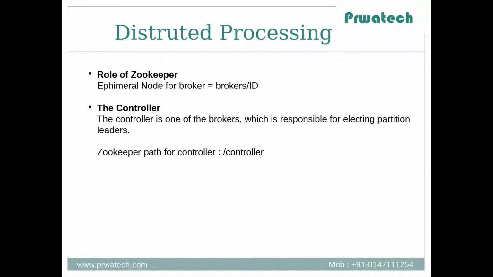We will discuss partition leaders after some time. The first broker that starts in the cluster becomes the controller by creating an ephemeral node in Zookeeper called /controller. When other brokers start and try to create the controller node, they get an error saying the cluster already has a controller. These brokers then create a Zookeeper watch on the controller node so that they get notified of changes to this node.